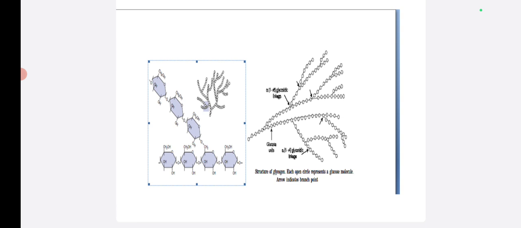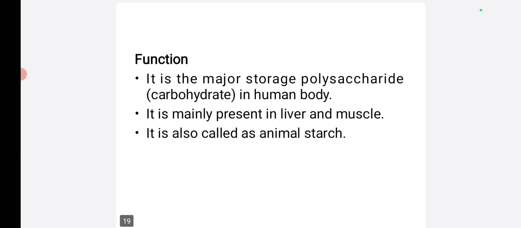This is the structure of glycogen. As in amylopectin, here also linear chains of glucose molecules are joined, with 1,6 linkages forming the branches. Compared to amylopectin, here more branches are formed. Then functions of glycogen. It is the major storage polysaccharide in the human body. It is mainly present in the liver and also muscle. It is also called animal starch.